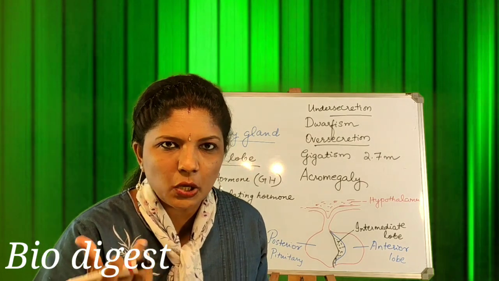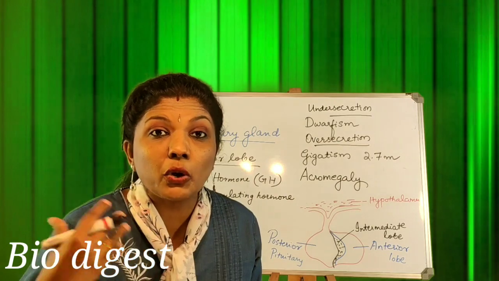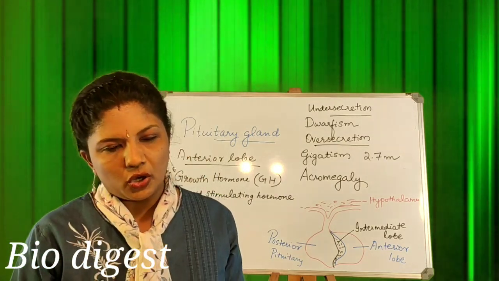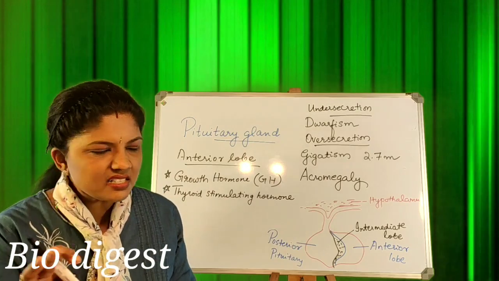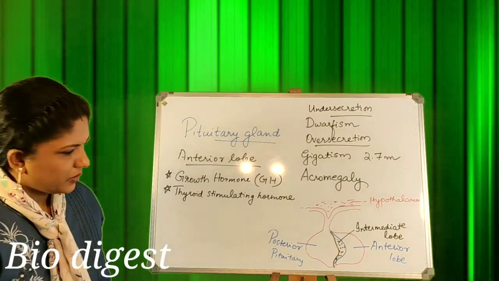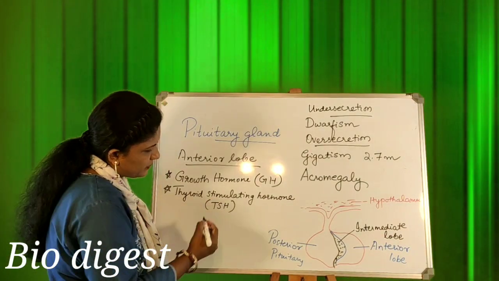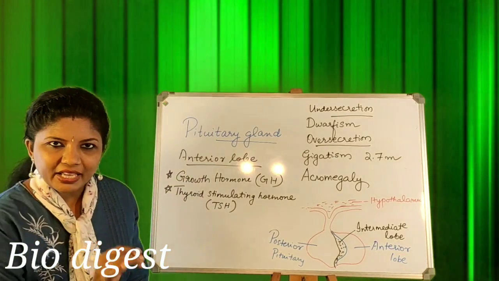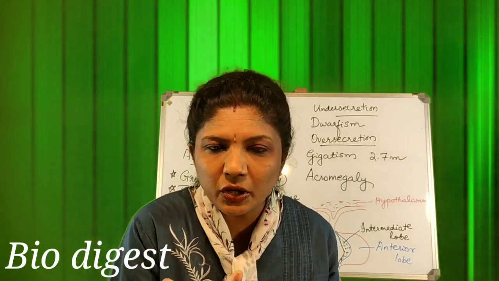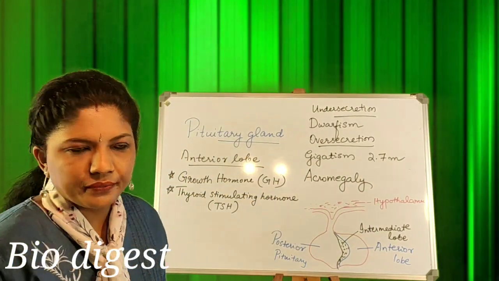This actually stimulates the thyroid gland to secrete thyroxine hormone. So that is the main function of thyroid stimulating hormone, otherwise called TSH, the short form. It stimulates the thyroid so that it will secrete thyroxine hormone.